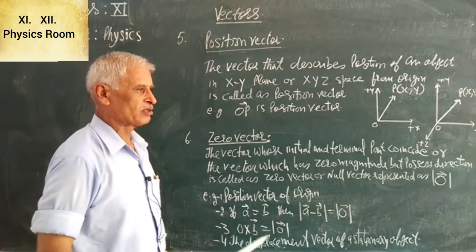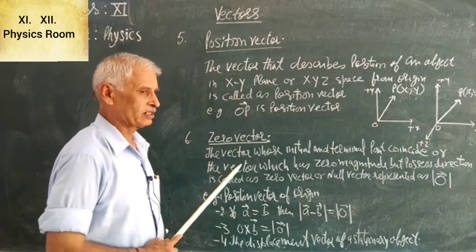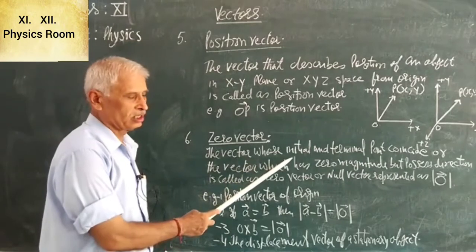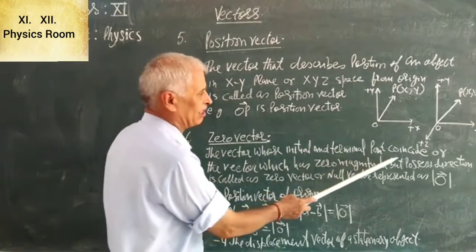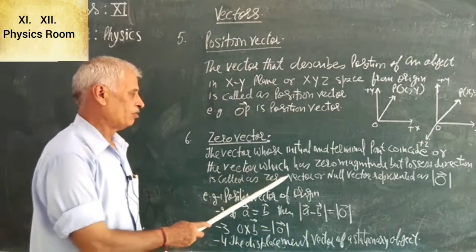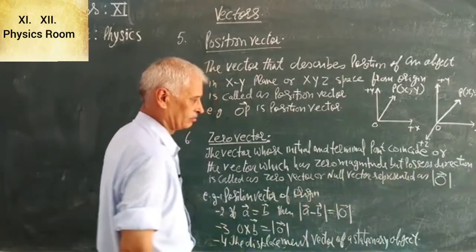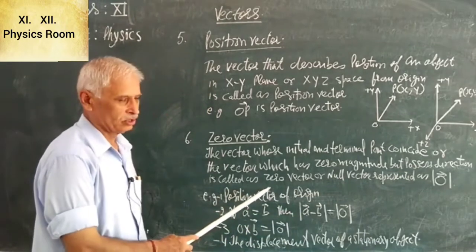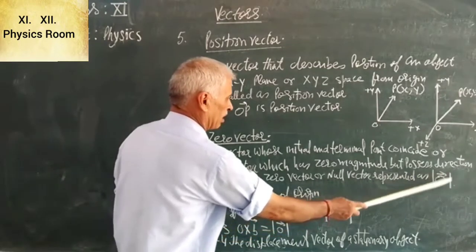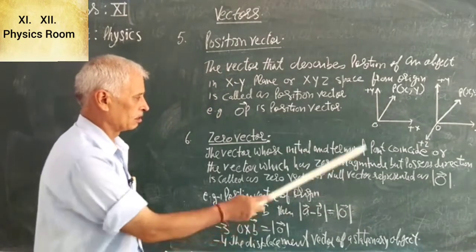Next term that we have to understand is zero vector. What is zero vector? Let us define. The vector whose initial and terminal points coincide, or the vector which has zero magnitude but possesses direction, is called as zero vector or null vector, represented as magnitude of 0 with vector sign above it.